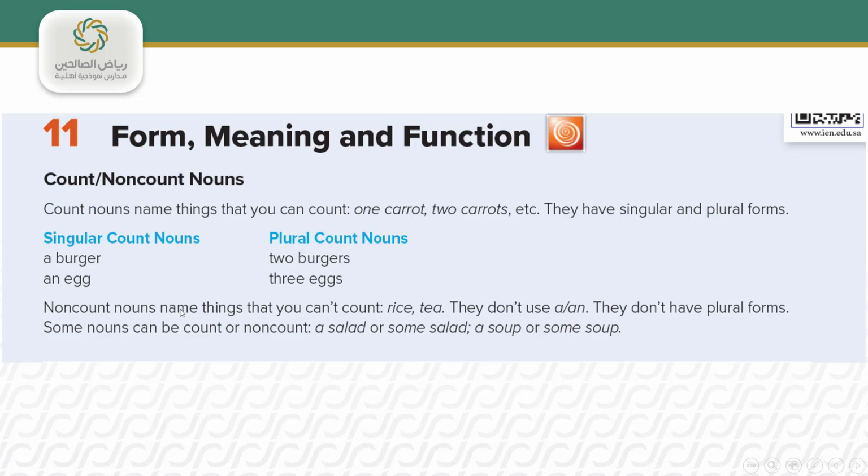Non-count nouns name things that we can't count, like rice, tea, air, space, and so on. They do not use a or an, because a and an means one, and we can't count them, so we can't use a or an. They do not have plural forms, because we can't count them. Some nouns can be count or non-count. For example, I can say a salad or some salad, a soup or some soup. They can be both count and non-count.